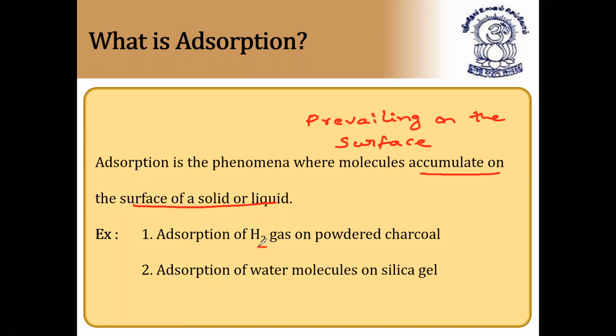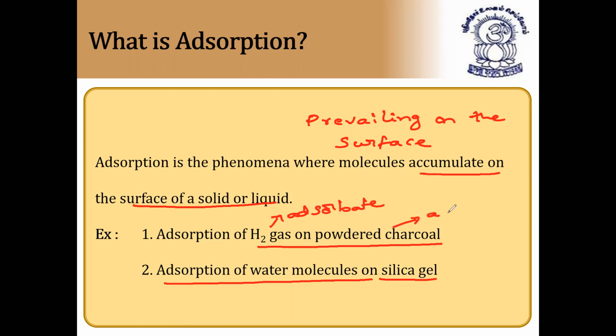Examples: adsorption of hydrogen gas on powdered charcoal, or adsorption of water molecules on silica gel. Silica gel is called the adsorbent, and here we have 2 terms. Hydrogen gas is called the adsorbate. The particle which is adsorbing is called the adsorbate, and the medium is called the adsorbent.